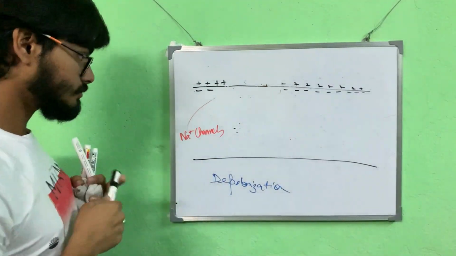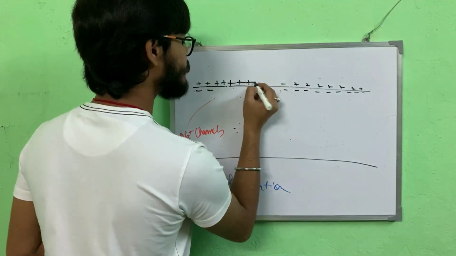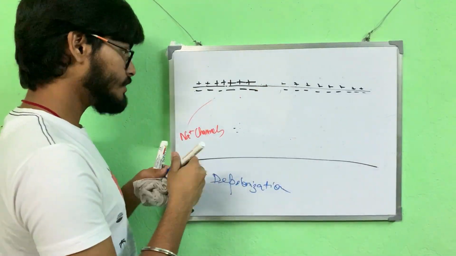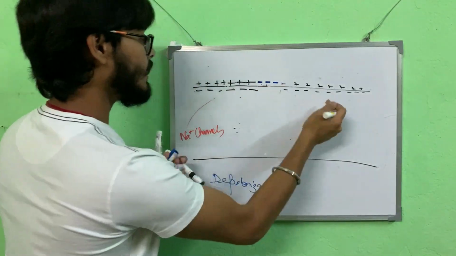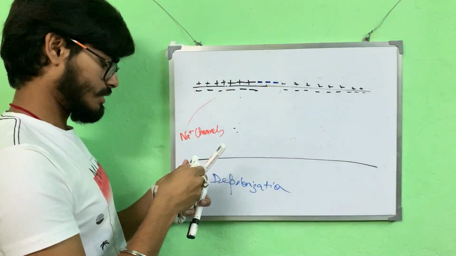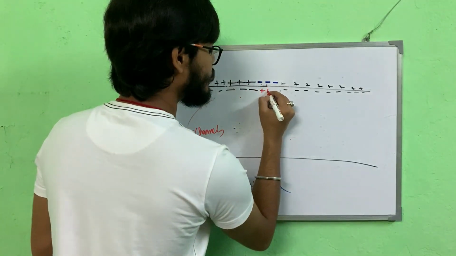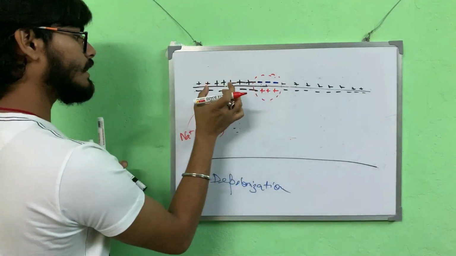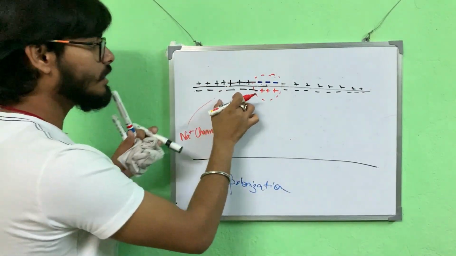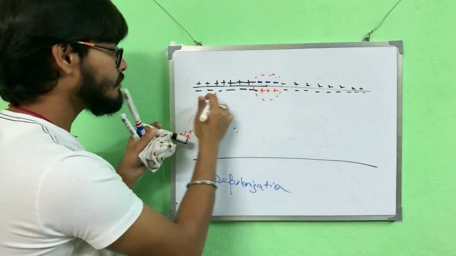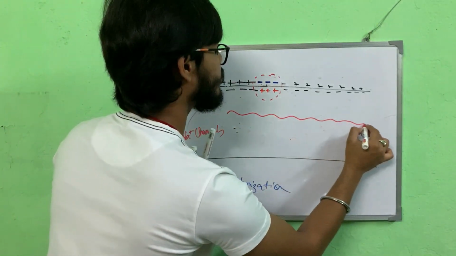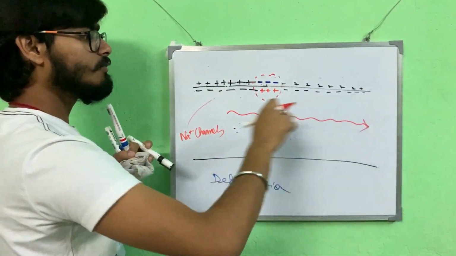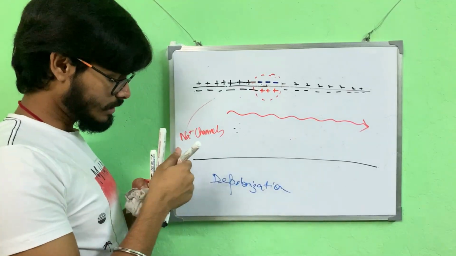Now we have again three positive charges here and three negative charges here, as before. What has happened is that the negative charge has traveled towards this side, and a positive charge has traveled here. So this is the wave of depolarization which gets transferred from here. It was generated here, but it got transferred to the next part. In a similar way it will be transmitted throughout the nerve, and it will move in a desired direction.